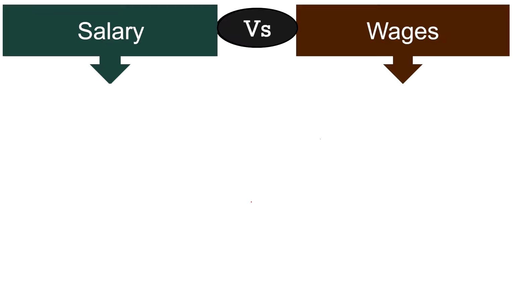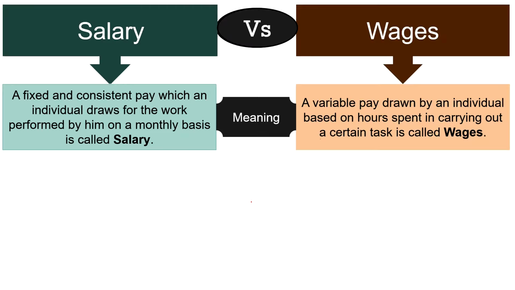Moving on to the difference between salary and wages. Meaning, salary is a fixed and consistent pay which an individual draws from the company for the work performed by him on a monthly basis. As against, wages is a variable pay drawn by an individual from the company. It is based on hours spent in carrying out a certain task.